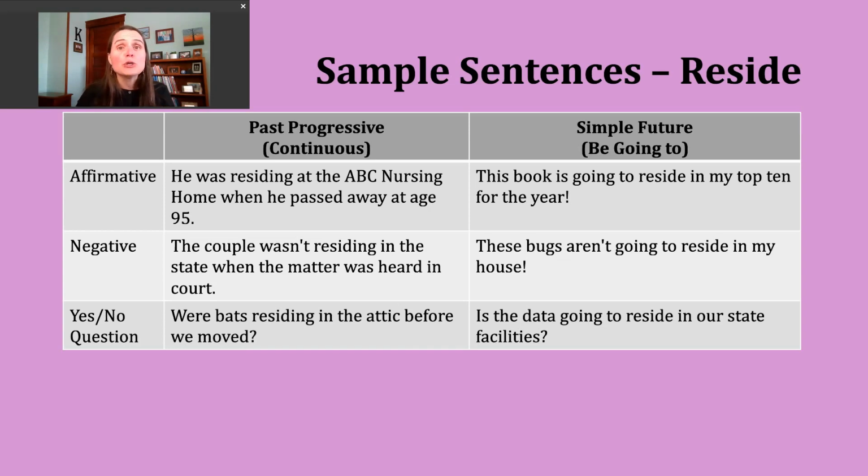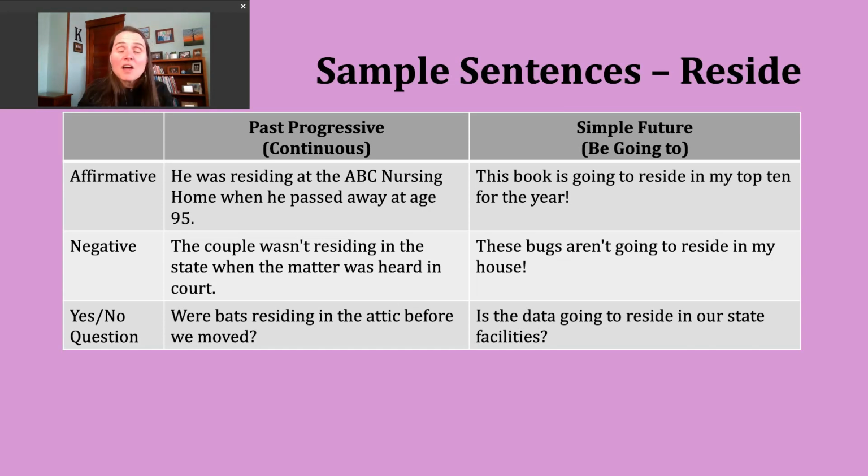Now, if your subject is you, we, or they, you're going to use were, W-E-R-E, and then the ing form of the verb. Let's take a look at an example. He was residing at the ABC nursing home when he passed away at age 95.